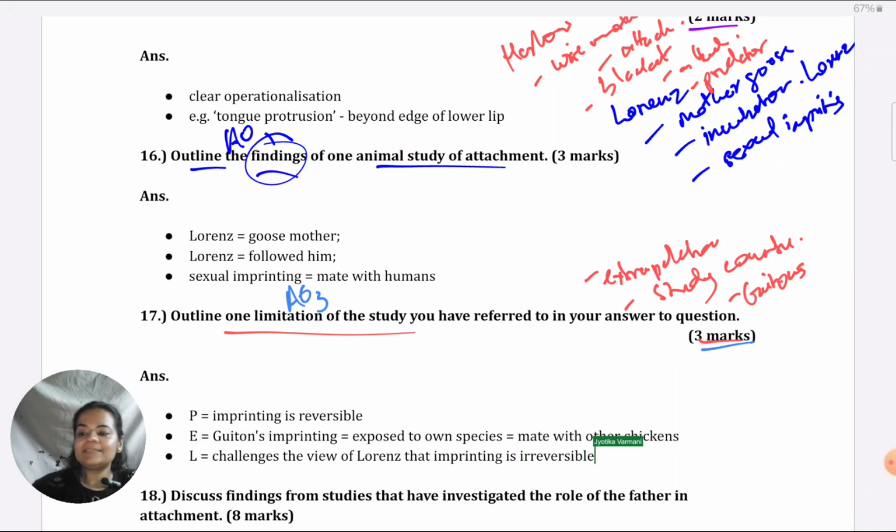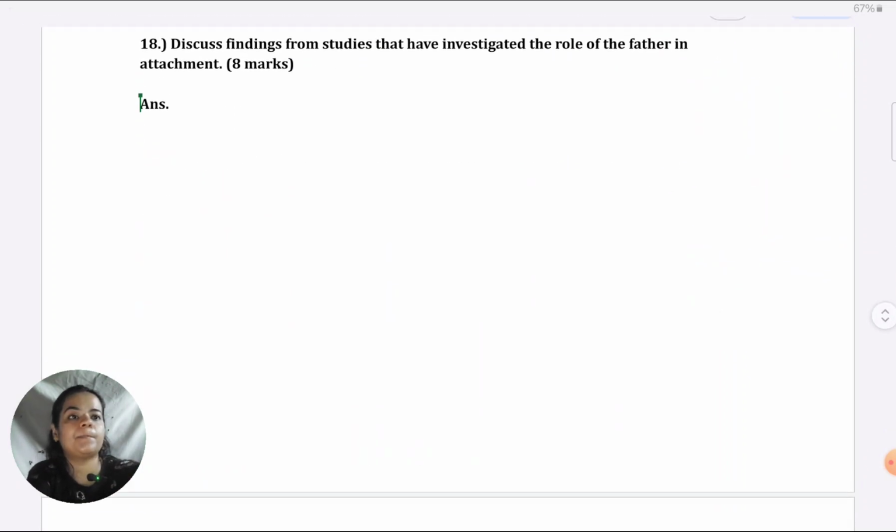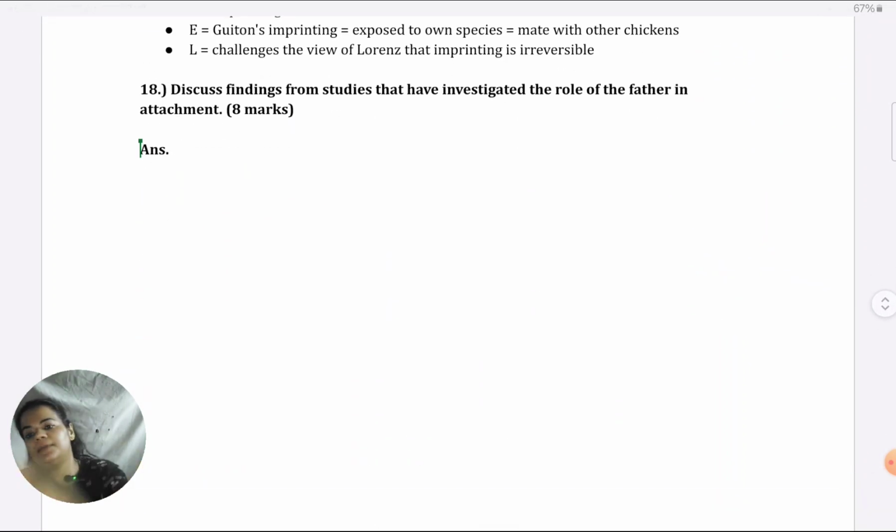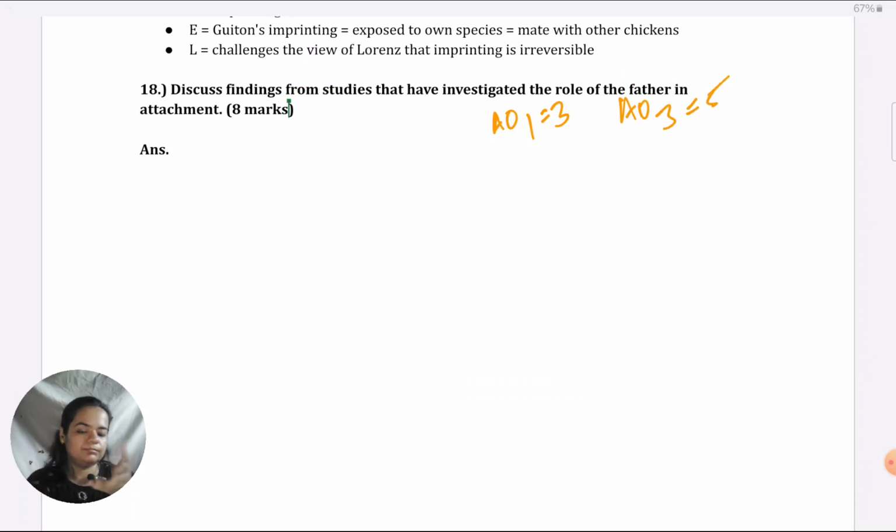Okay, and quickly let's come to discuss findings from studies that have investigated the role of the father in attachment, the 8 marker. When it comes to this one, it is AO1 for 3 marks and AO3 for 5 marks. This is exactly the halved version of a 16 mark. So AO1 goes from 6 to 3 and AO3 goes from 10 to 5.